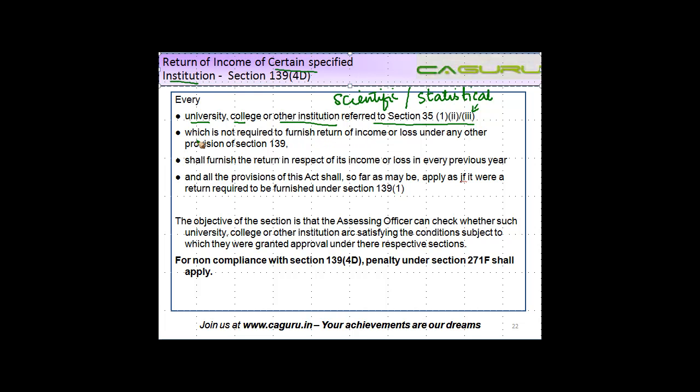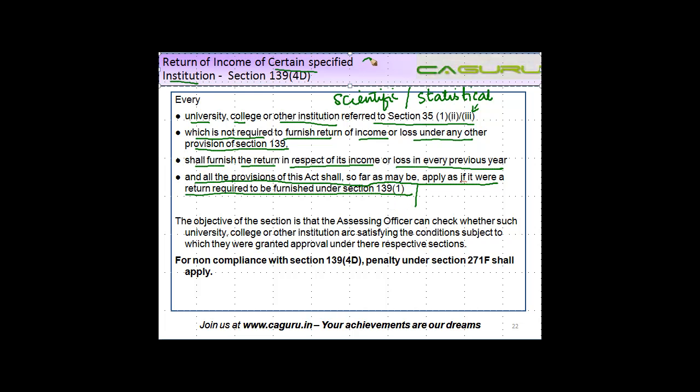Which is not required to furnish return of income or loss under any other provision of section 139 shall furnish the return in respect of its income or loss in every previous year, and all the provisions of the Act shall, so far as may be, apply as if it were a return required to be furnished under section 139(1).